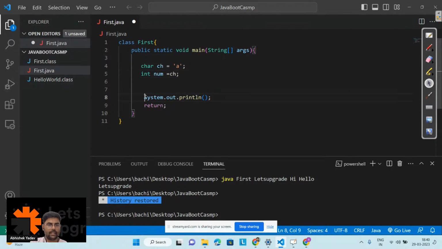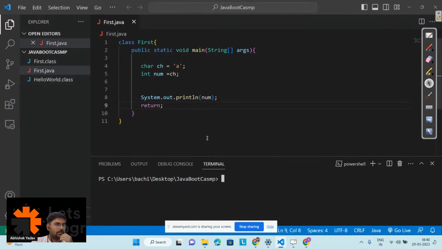And after that, I am printing the value of num. In order to print the variable data, I just write the name of the variable inside System.out.println. So guys, please write in the chat what will be the output of this question, and why. Till that time, let me clear my screen.